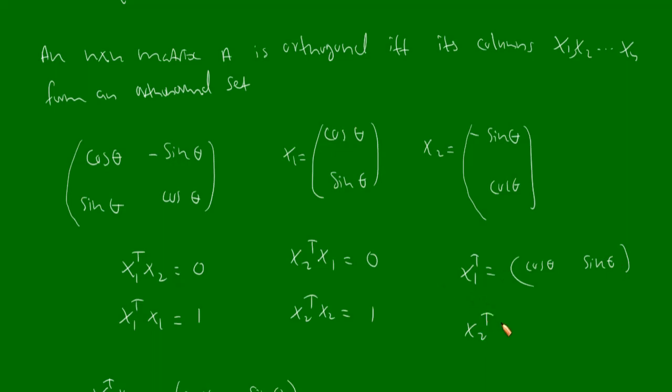Now what is x2 transpose? x2 transpose will be equal to minus sin theta cos theta. Again this is a row vector. x2 transpose is a row vector. x1 transpose is a row vector. x1 is said to be a column vector. x2 is another column vector.